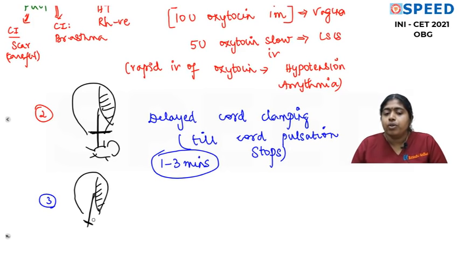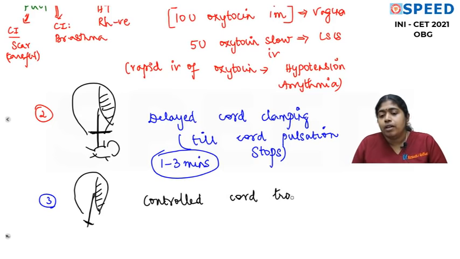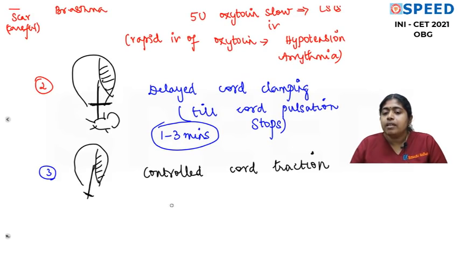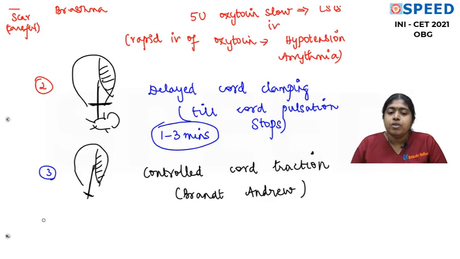So the next step is you're going to deliver the placenta. The delivery of the placenta should be by controlled cord traction. I hope all of you know controlled cord traction. Now this is done only after signs of placental separation, so that this step prevents inversion of the uterus. Now this maneuver is called the Brandt-Andrews technique, or Brandt-Andrews maneuver. So that is it. These are all the steps.